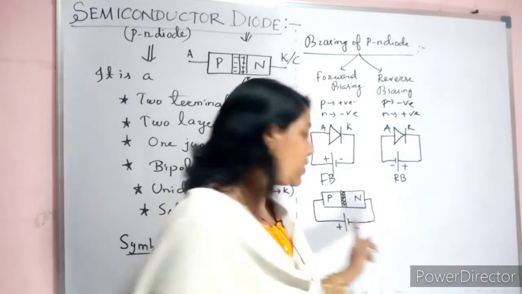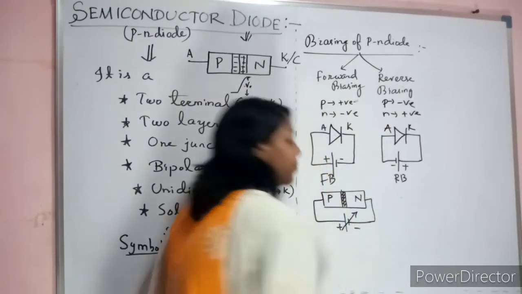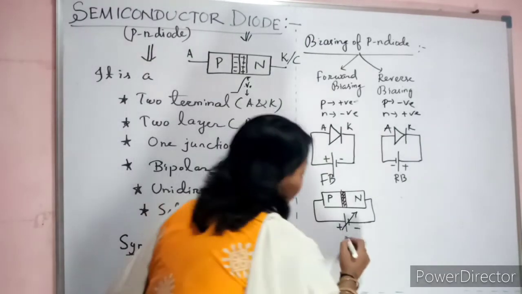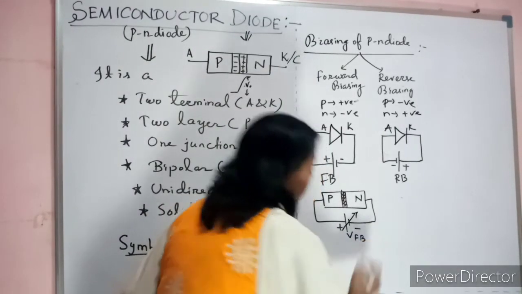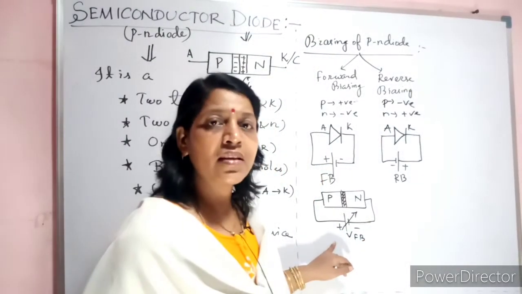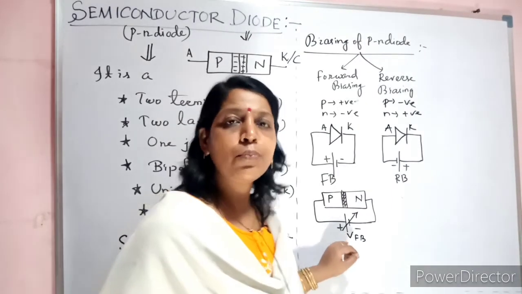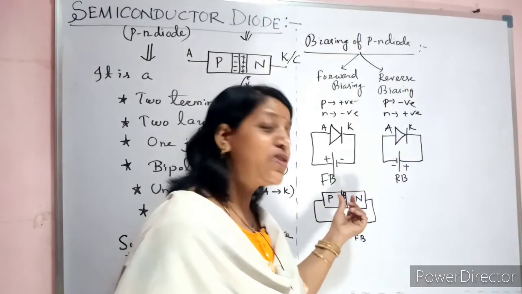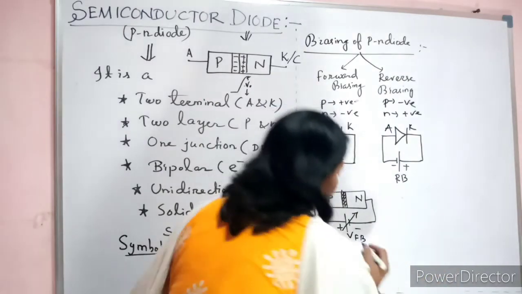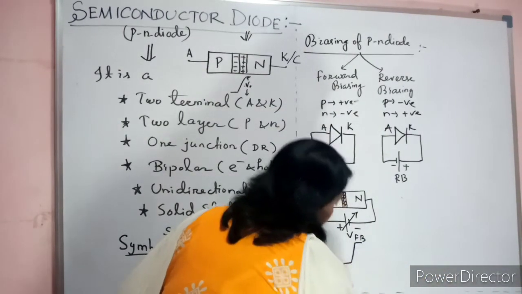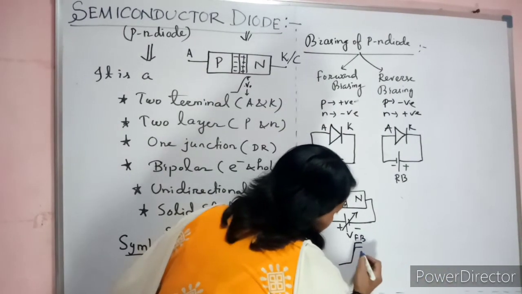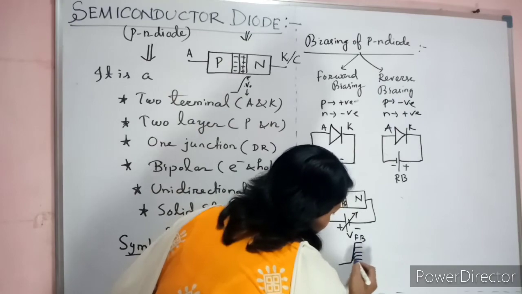Now increase this supply slowly. You can make this a variable forward bias supply. This is your VFB. You can give forward bias. Now keep on increasing. 0.1, 0.2, 0.3. Actually, this depletion region is slowly decreasing. This is your potential barrier. Slowly it will start to reduce like this, reduce like this, reduce like this.